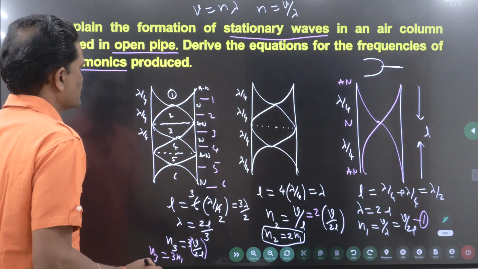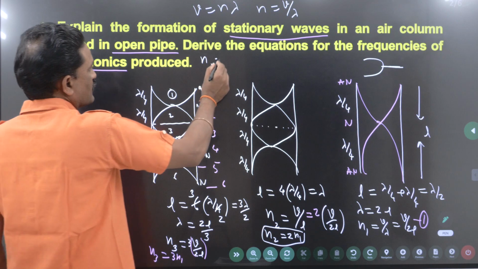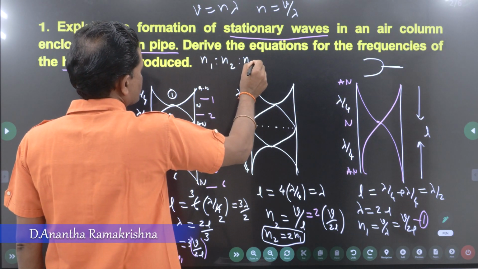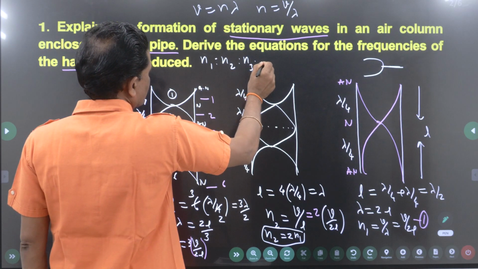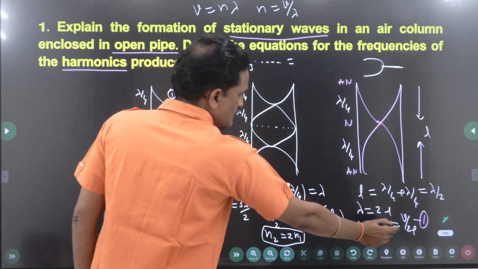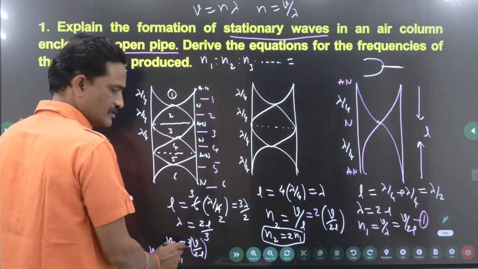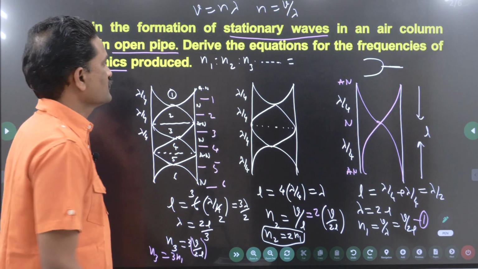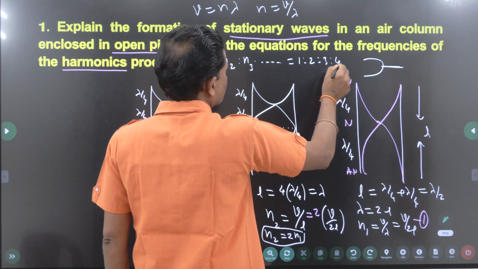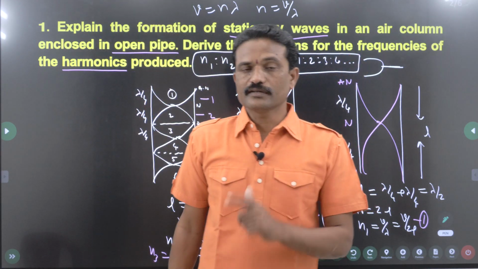You can write the ratio of harmonics in the case of an open pipe: N1 is to N2 is to N3 and so on will be equal to, this is the fundamental frequency V by 2L, this is 2 times V by 2L, this is 3 times, the next one will be 4 times. So, simply straight away you can write 1 is to 2 is to 3 is to 4 and so on. If you write this much, you will be getting 8 marks.